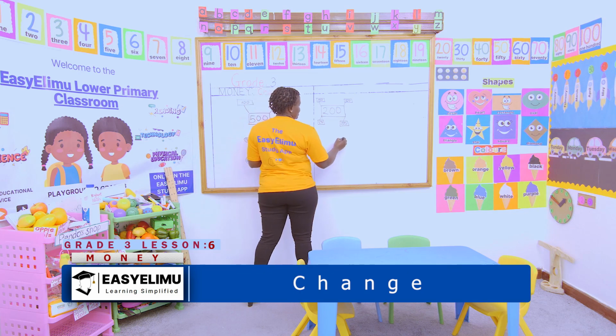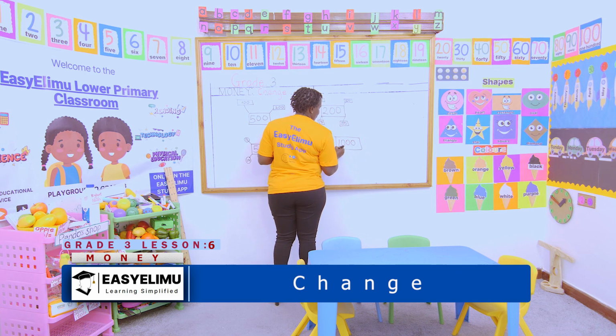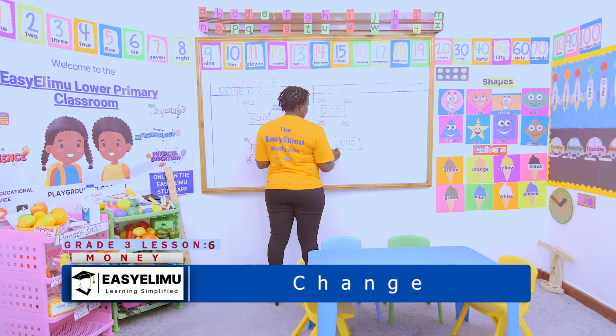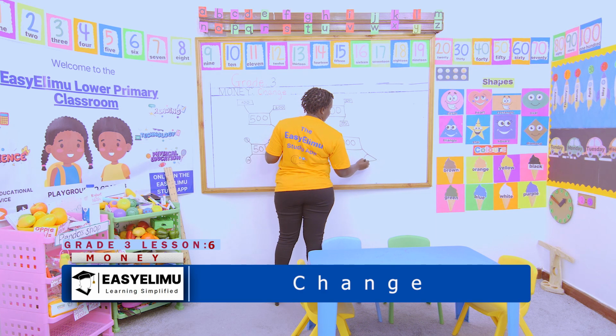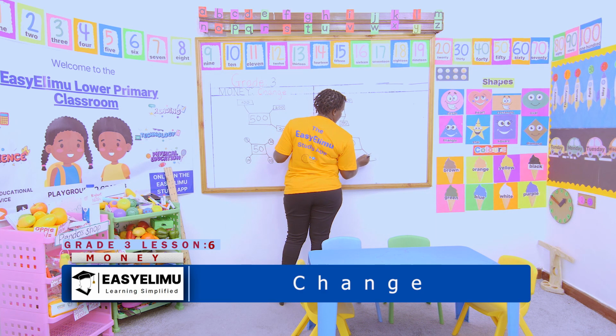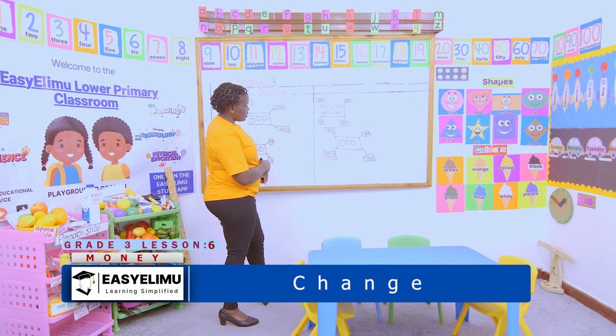I'm told to give me this money in a different value. I'll give this person, I go, give this person again, and lastly like that. I have reduced this money and given it in a different way.